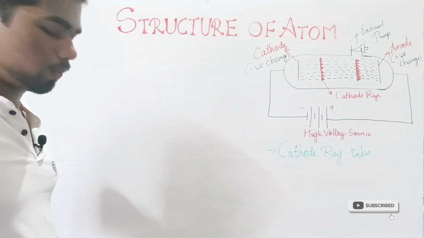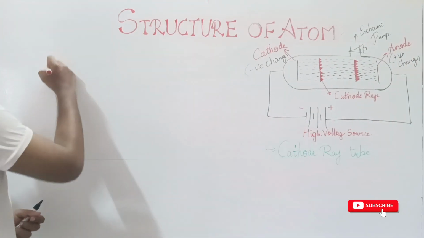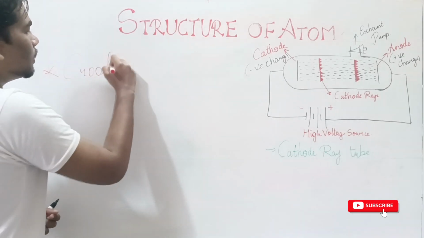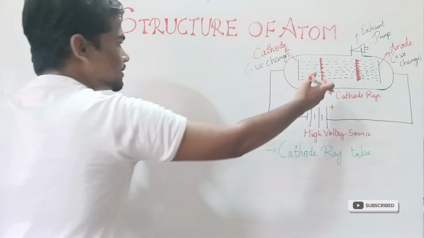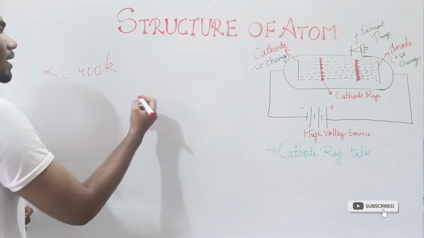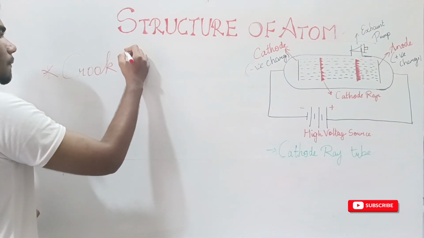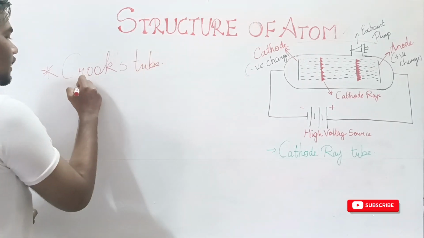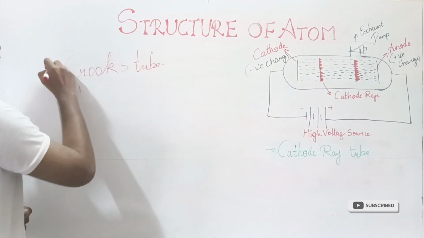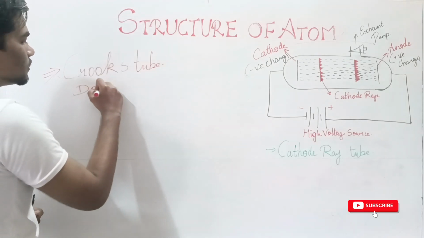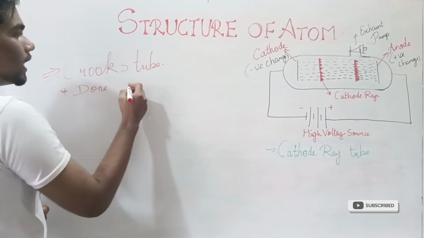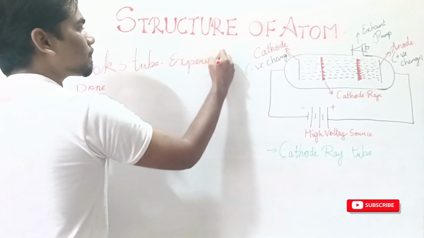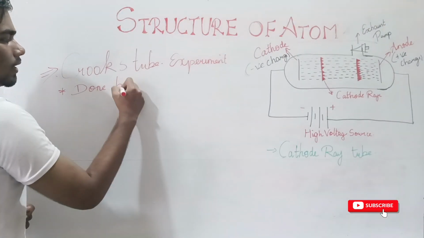As you are wondering, the scientist Crookes also wondered how to find the presence of these cathode rays. So he used an experimental setup called Crookes tube. This experiment was done by Crookes, so we call it the Crookes tube experiment.